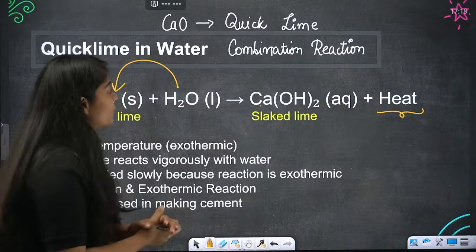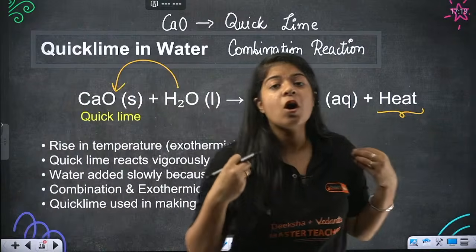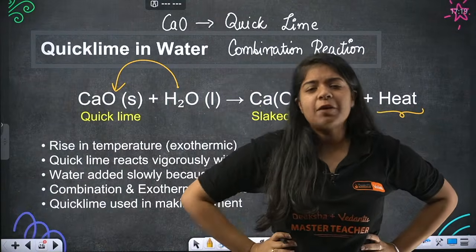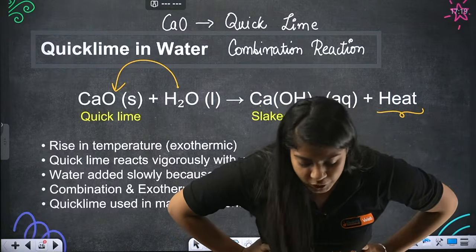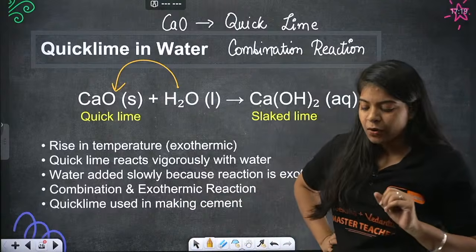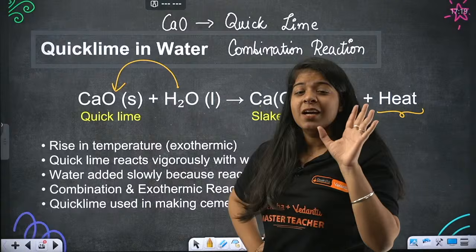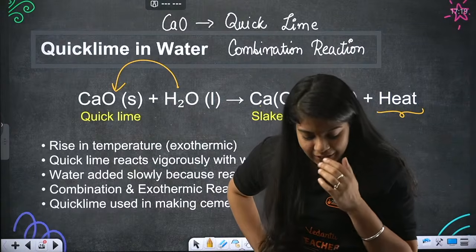Okay. Now first is, beta, quicklime in water. Quicklime is CaO. Ma'am, how will I remember CaO is quicklime? Beta, practice. What do we talk about? Practice in chemistry. Okay. Yes, Santi. We'll do the questions. First, let's understand the theory, okay? The reactions.